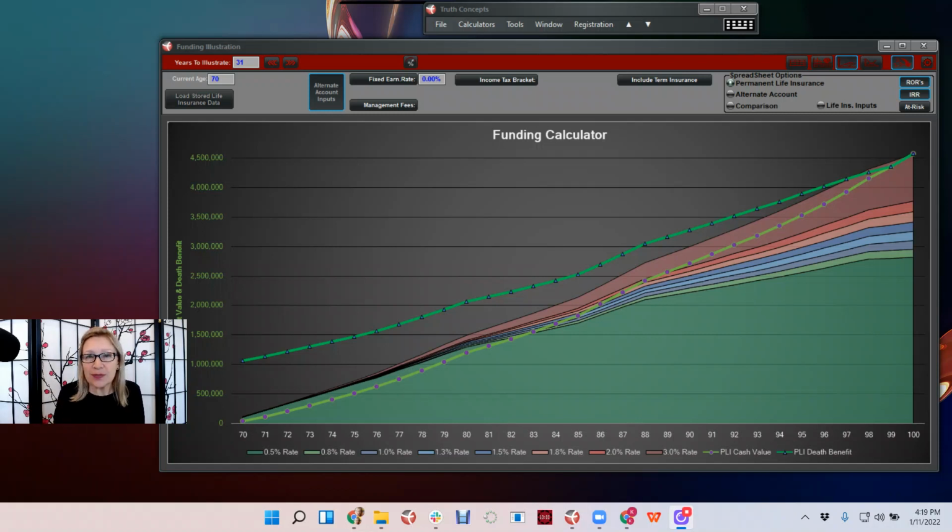Still want to look at this for 30 years, or 31 in my example, because a 70-year-old could live to age 100 if they were healthy. And again, we want to be measuring whole life over the long run. So you can see in this funding calculator from Truth Concepts software that the rate of return on the growth of the cash value, so this green and blue line is the growth of the cash value over our 31-year period of time, is right around the 3% mark.